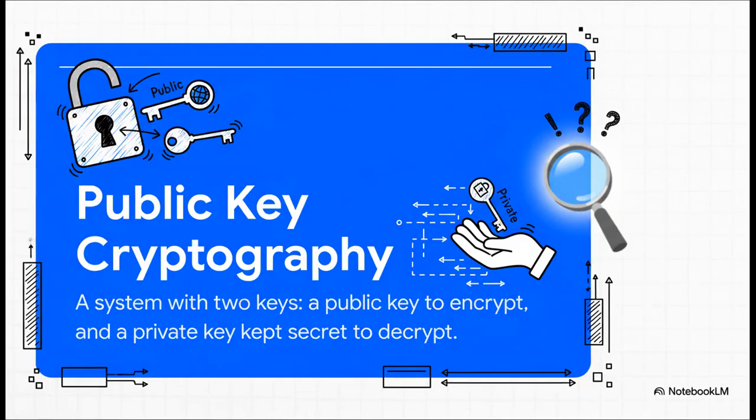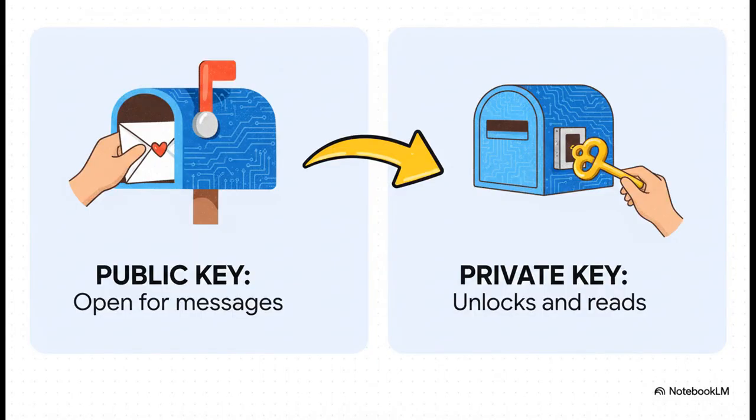So, the first and most important tool in this whole kit is public key cryptography. Now, instead of having one secret key you have to share, this system gives everyone 2 keys. A public one you can give to anybody, and a private one you guard with your life. The classic analogy here is just perfect.